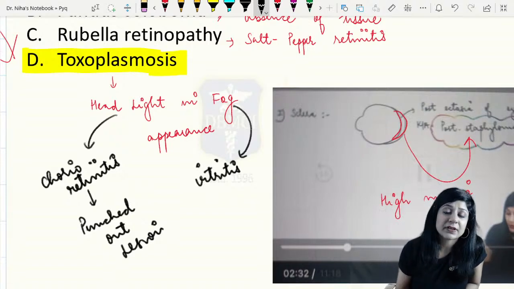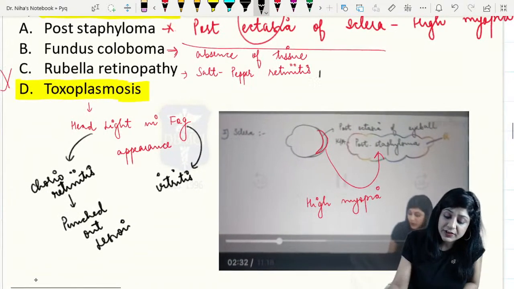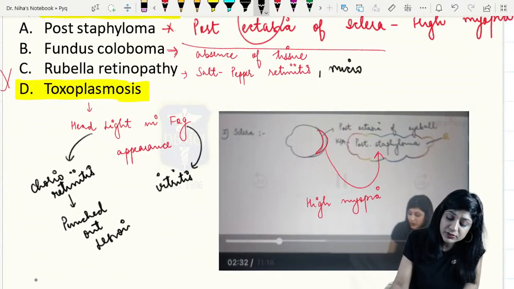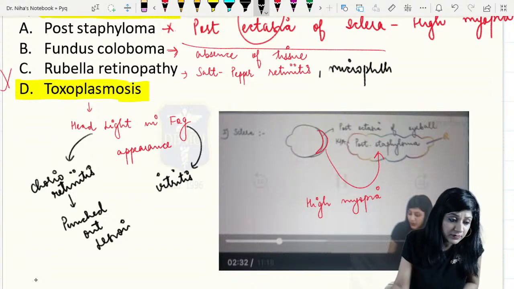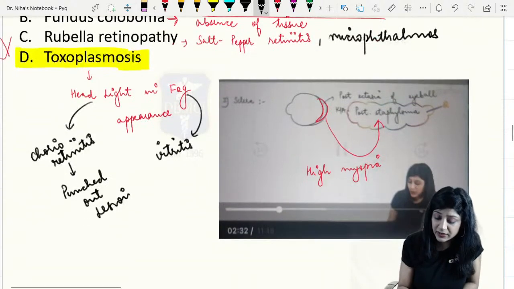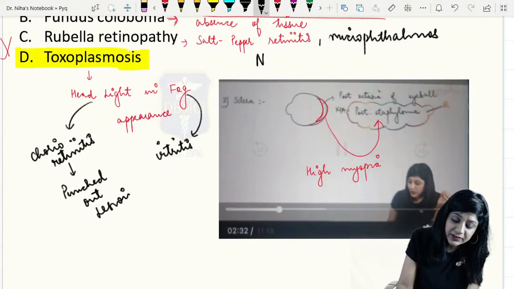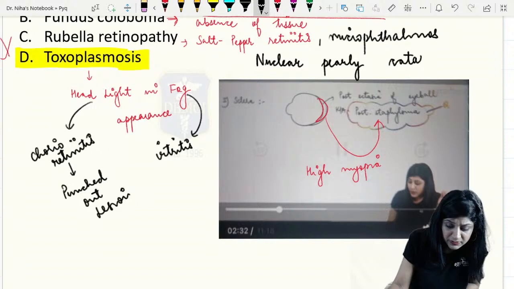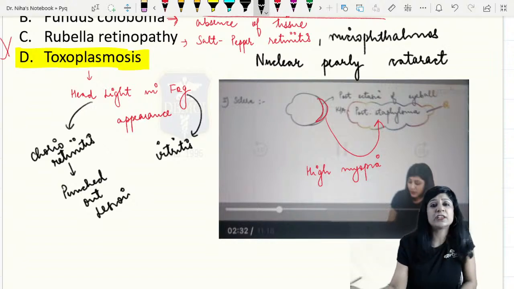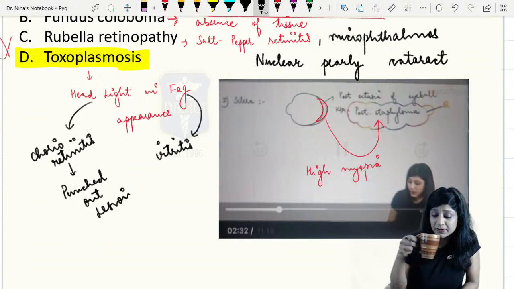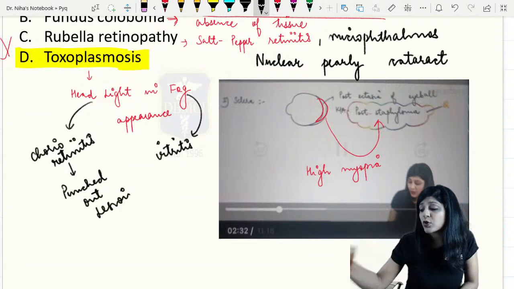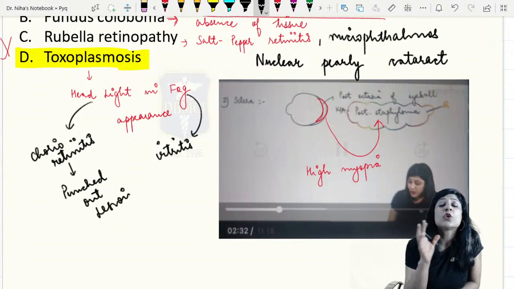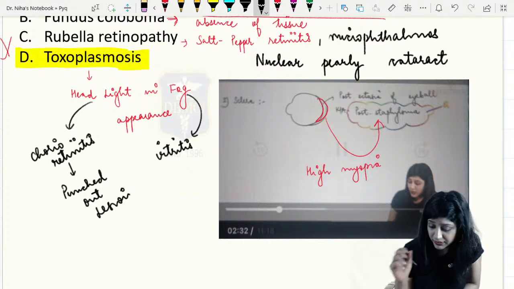We get the salt and pepper retinitis, or we get the microphthalmos, and then we get a cataract, the nuclear pearly cataract. So the kind of lesion you get in the retina is a salt and pepper retinitis. So according to me, the answer should be toxoplasmosis, if they have asked, it is found in.